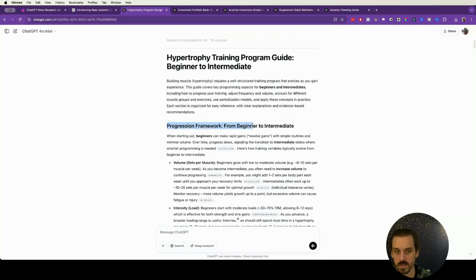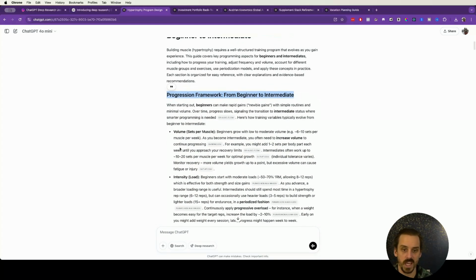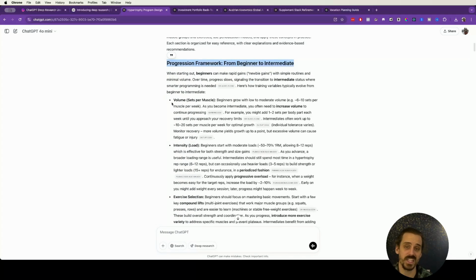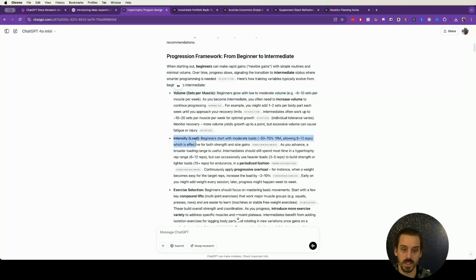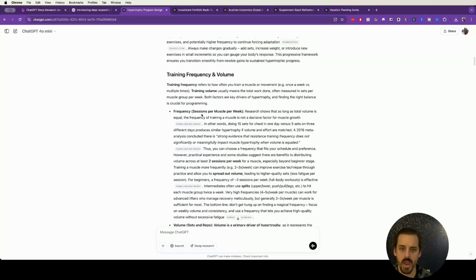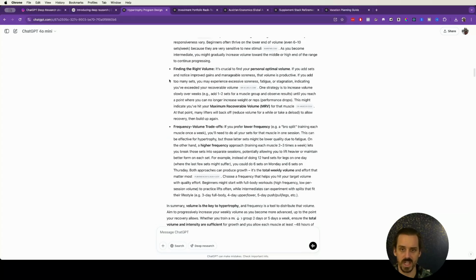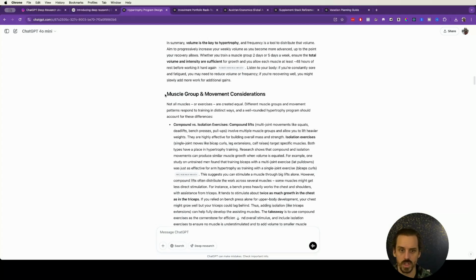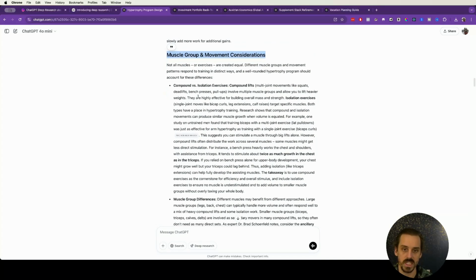And so it built me this progression framework, beginner to intermediate, and it did a pretty good job, to be honest, at outlining what are the major variables that I would need to consider, right? So things like volume, the intensity or the load, exercise selection, training frequency, takeaways from that section, and so on. It's got a lot of really deep documentation in this thing, to be honest. Again, it had that high level and now it's breaking down each of those into detail.